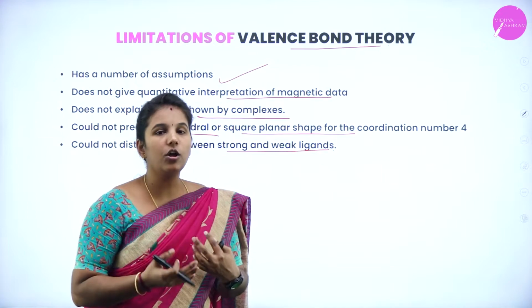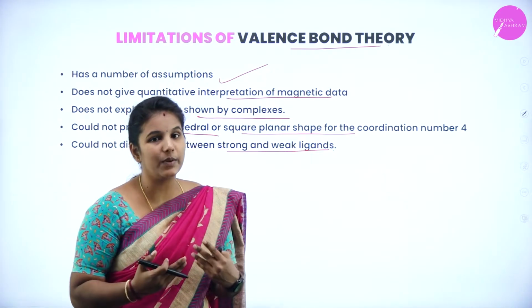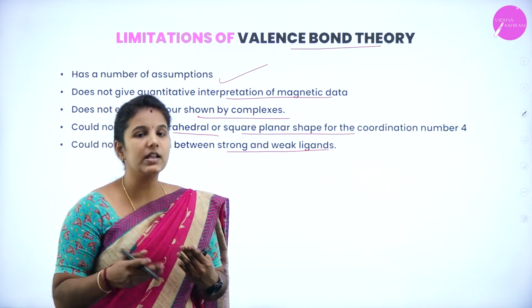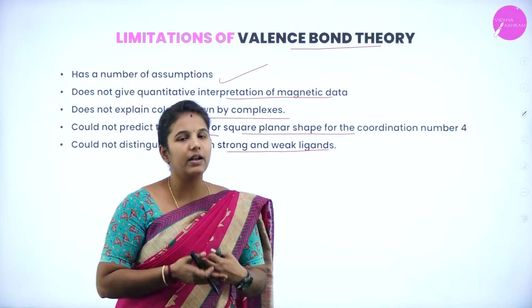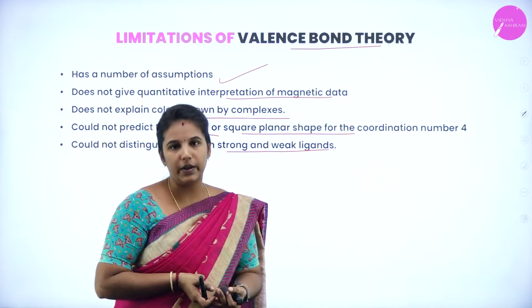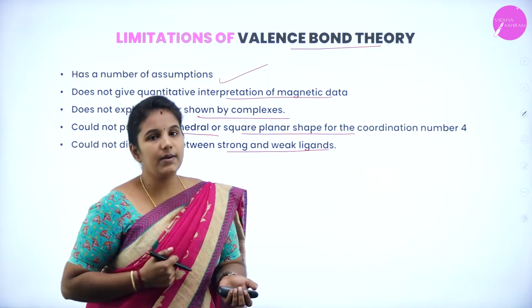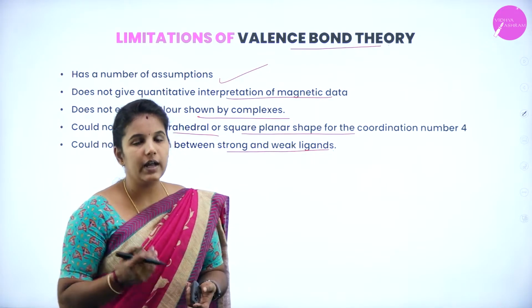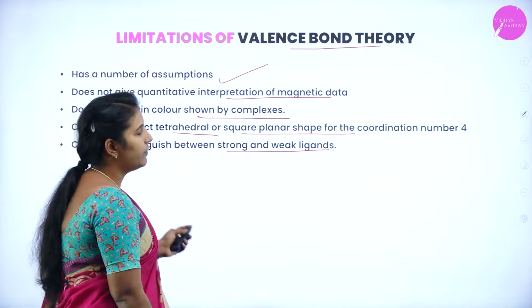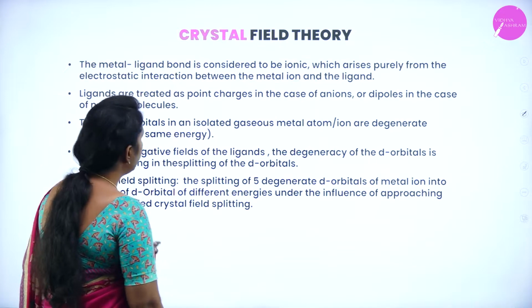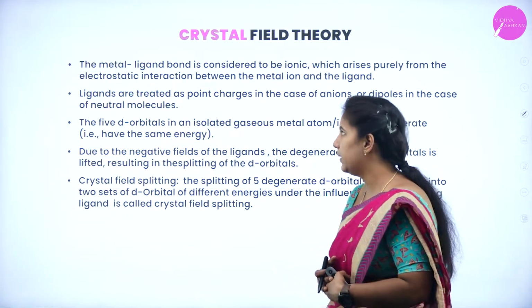And it does not talk about strong and weak ligands. When I was talking about the structures explained by VBT, I used the terms strong and weak ligand. There is no basis for strong and weak ligands, which is not clearly explained by VBT, and also a lot of assumptions were made during the hybridization. So I hope you know those assumptions also. So these are the limitations of valence bond theory. Next we'll see crystal field theory, or crystal field splitting.